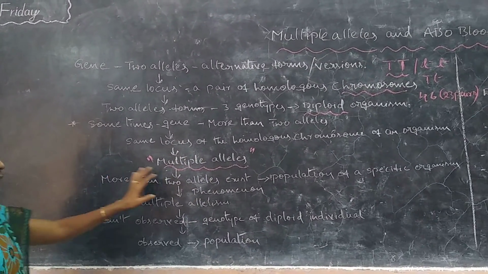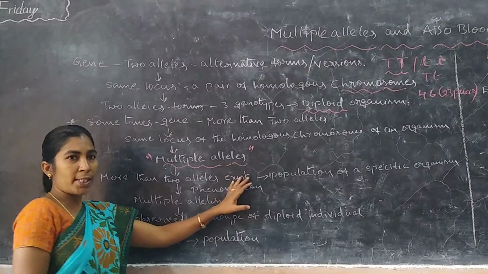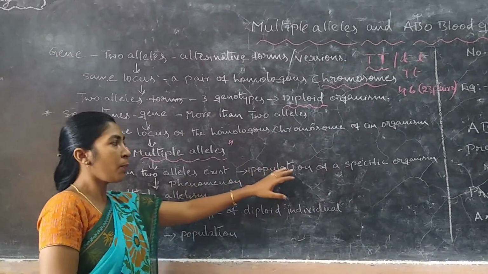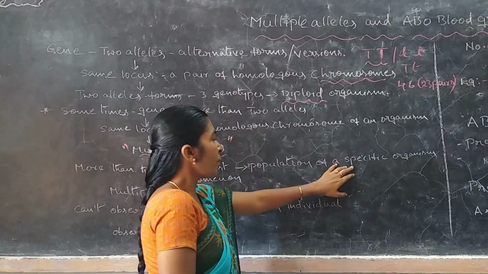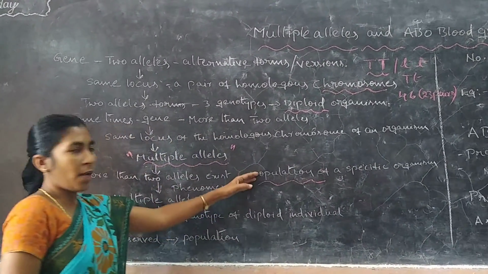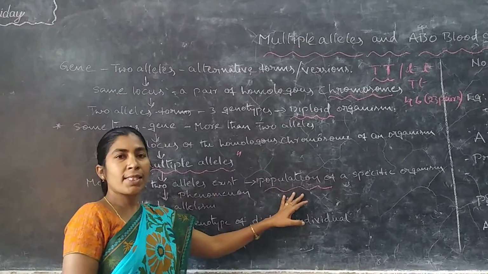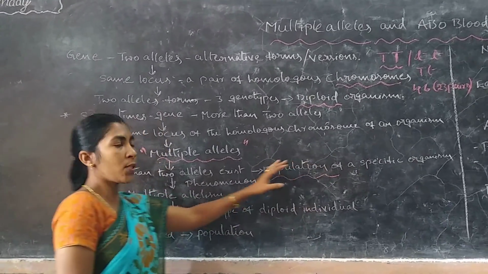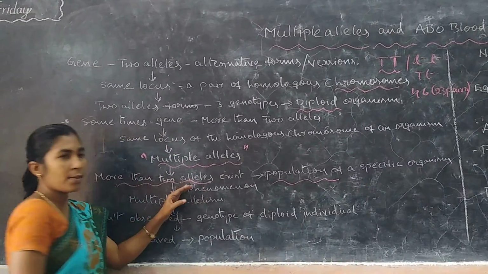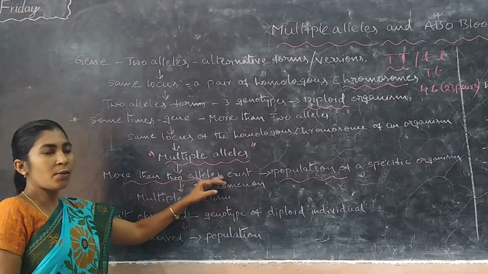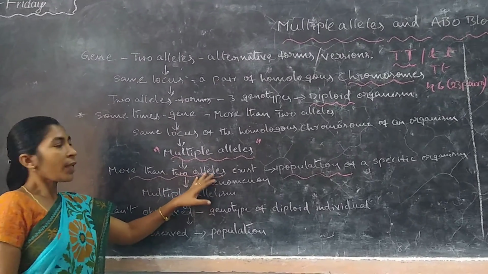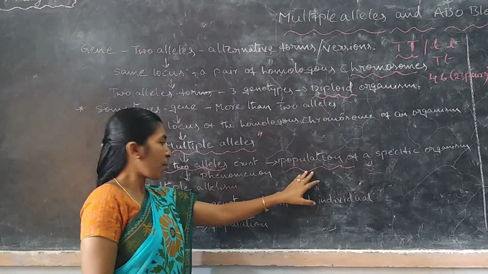When more than two alleles are present, we cannot observe them in a single diploid organism; we observe them in populations of a specific organism. Population means a group of organisms. That's why we can observe more than two alleles not in one organism, because it is not possible, but in a population.